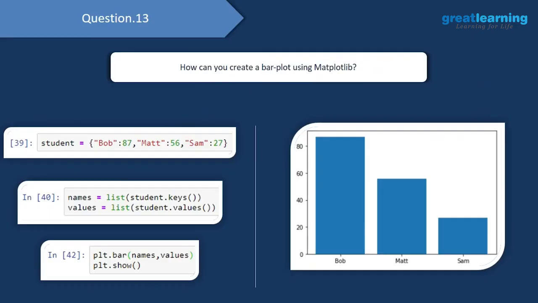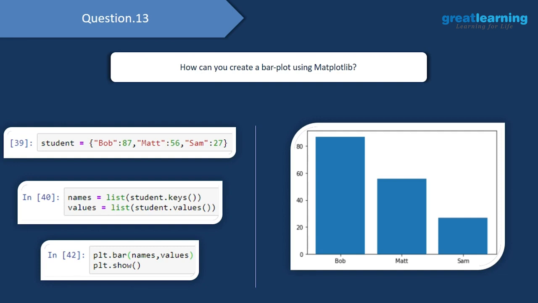Then going ahead, we are creating a bar plot using matplotlib. So first we'd have to obviously create the data, and once we create the data, we can build a bar plot, and we are creating this data with the help of a dictionary. So here I'm creating this dictionary called student, where I have 3 key value pairs, which are basically names of the students and marks of the students. So we have Bob, Matt and Sam over here, and Bob has scored 87 marks, Matt has scored 56 marks, and Sam has scored 27 marks.